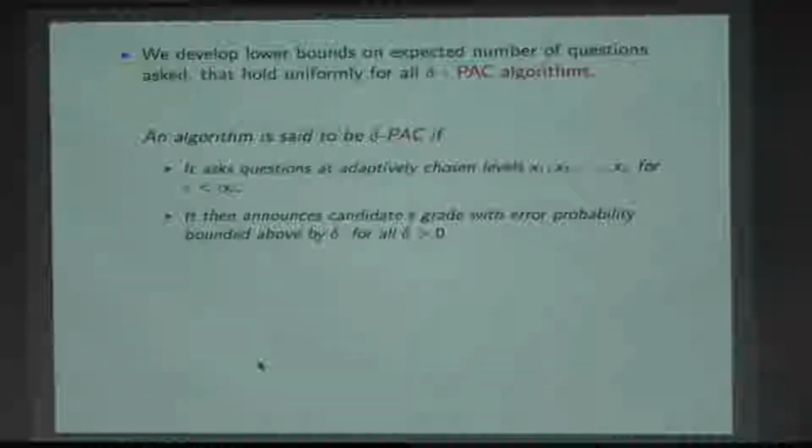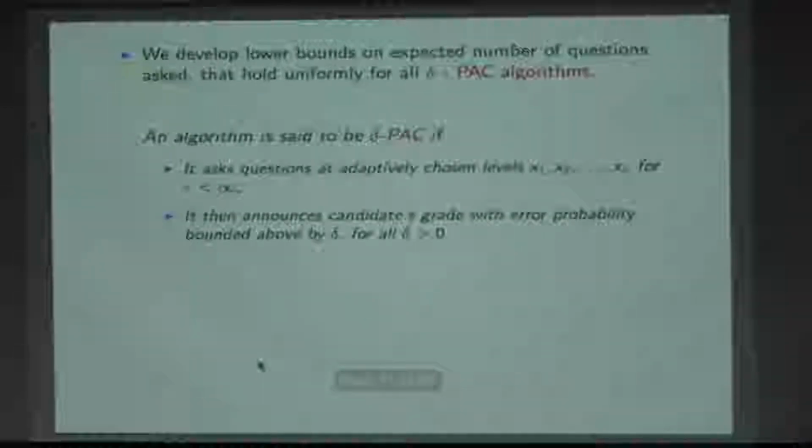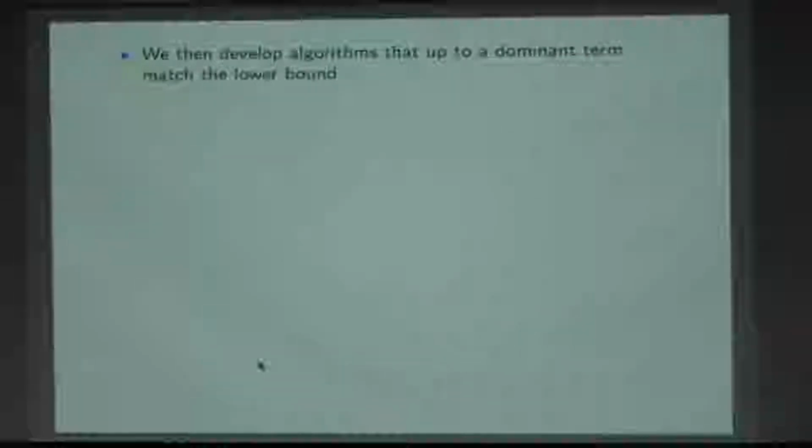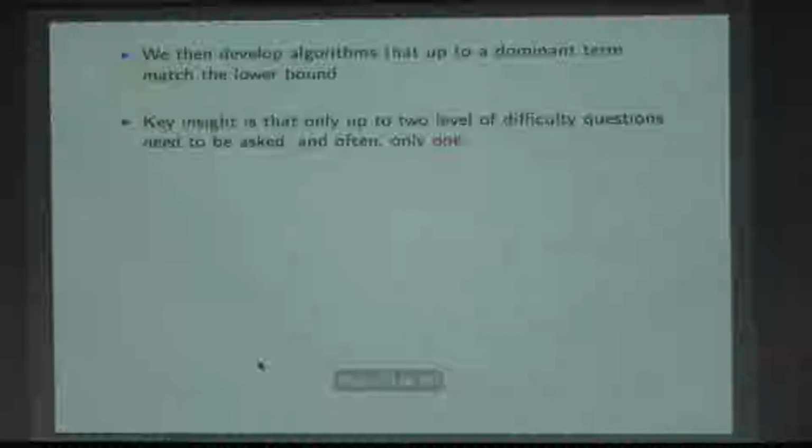Any candidate who comes in, it tells it's the right interval with high probability. So what's this? Okay. So we'll develop algorithms that up to a dominant term match the lower bound. That's what we'll do, just as we did before. The key insight is that only up to 2 levels of difficulty questions need to be asked to any candidate.